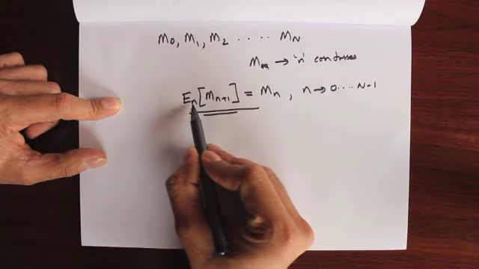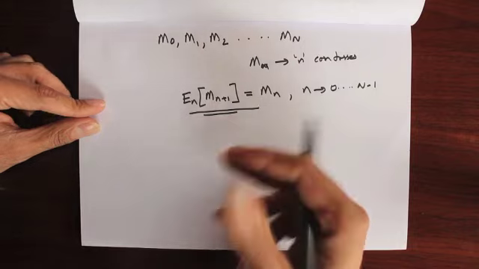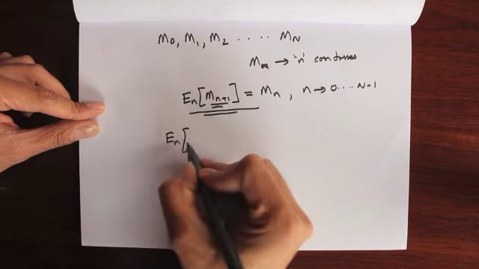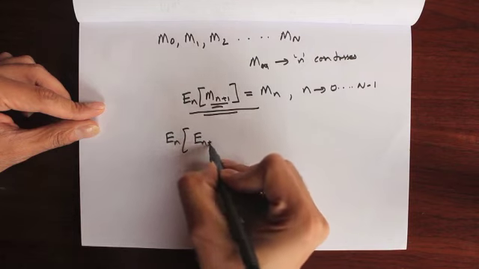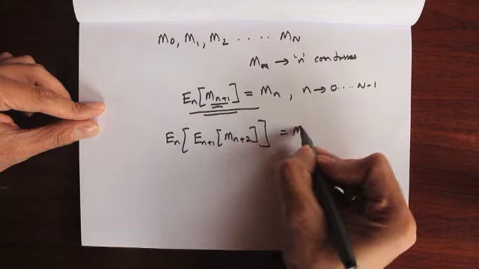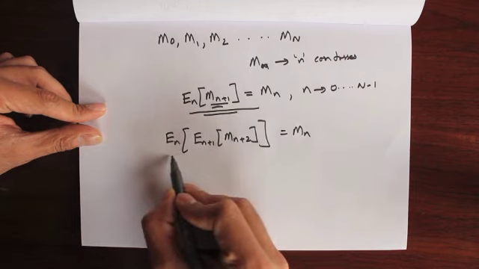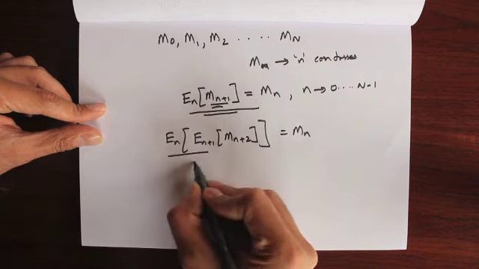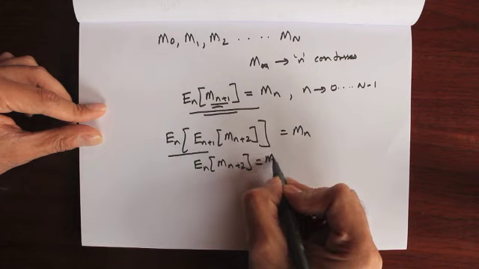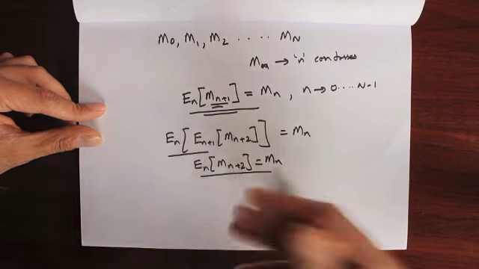So we basically are taking expectation at time n of the random variable m of n plus 1. Okay, now we can also make it a two-step property. So m of n plus 1 we can write as the expected value at time n plus 1 of m of n plus 2, right? And this comes from our martingale property, right? So if you write it like this, you can see we can take iterated conditioning here, and that would make the expectation of m of n plus 2 equal to mn. Now this has become a two-step ahead property, right? Now the random variable is two steps forward.